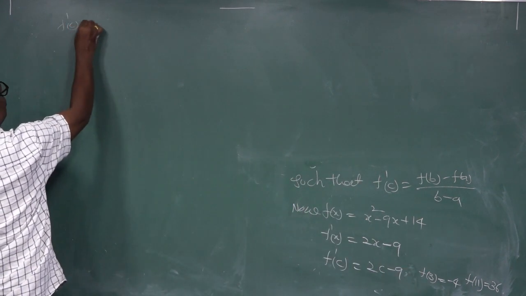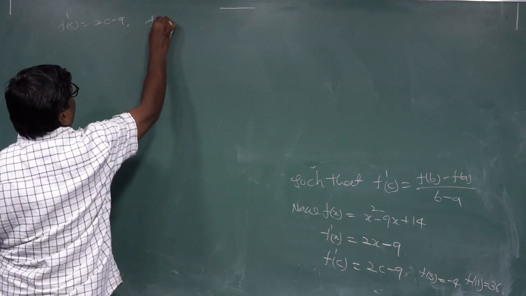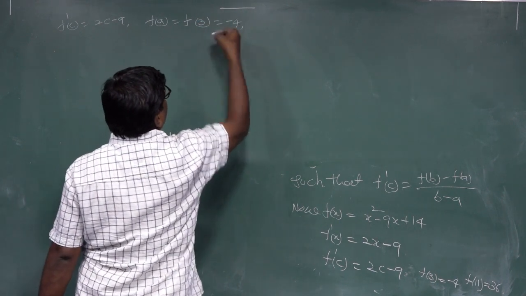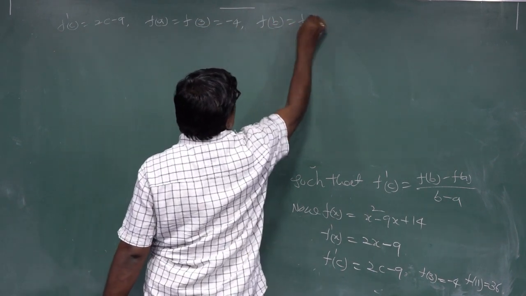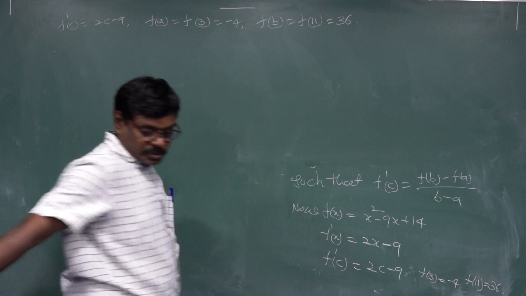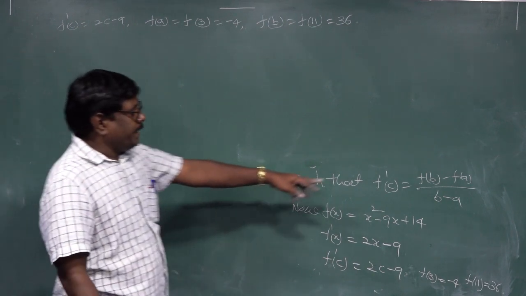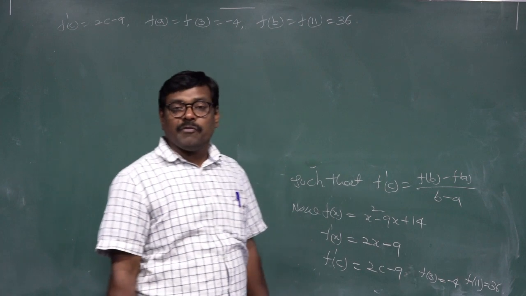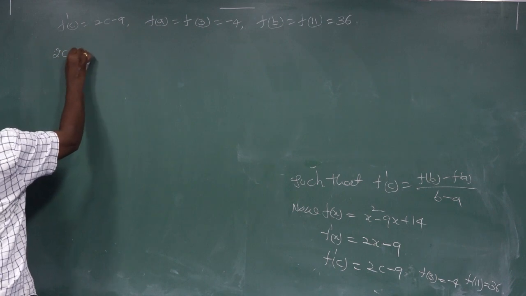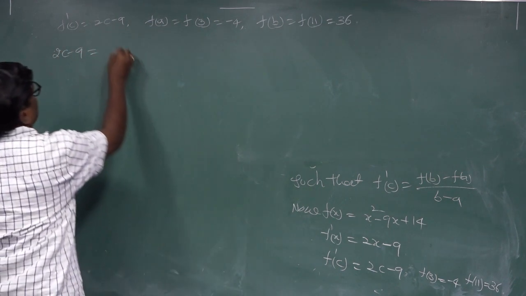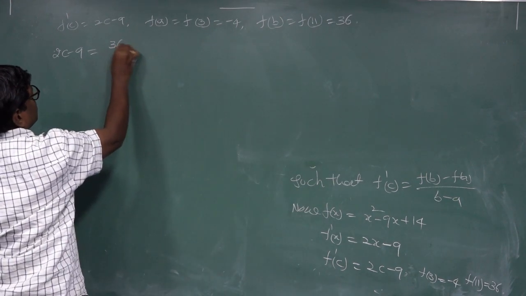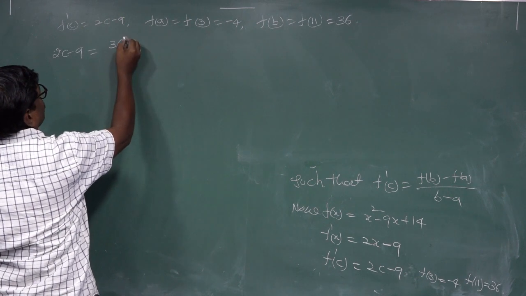f dash c is equal to 2c minus 9. f of a is equal to f of 3, equal to minus 4. f of b is equal to f of 11, equal to 36. These values. Now the formula is f dash c equal to f of b minus f of a by b minus a. f dash c value is 2c minus 9. f of b value is f of 11 equal to 36 minus